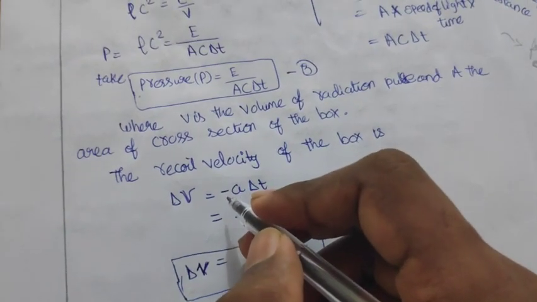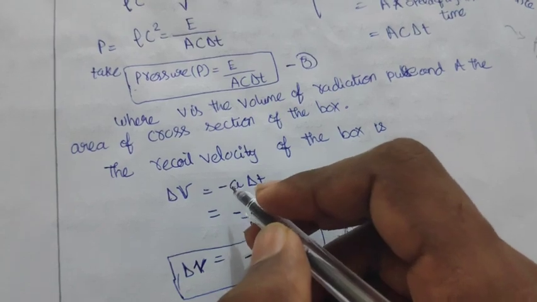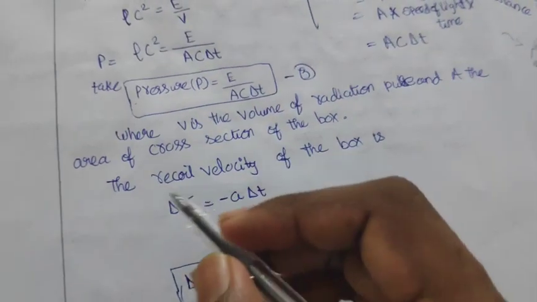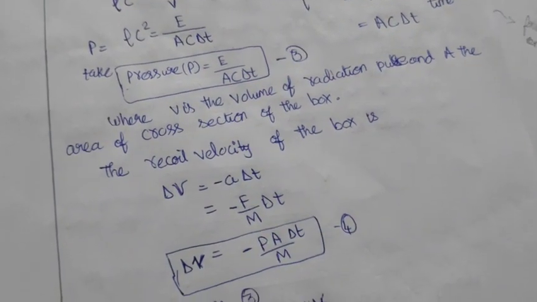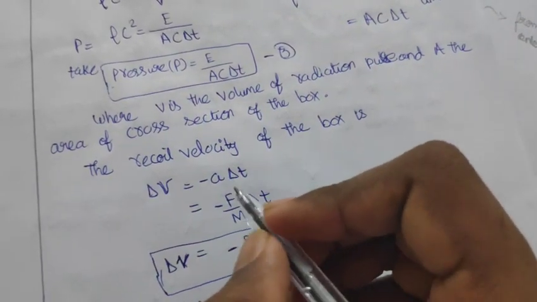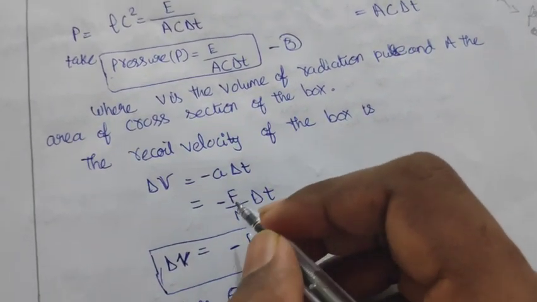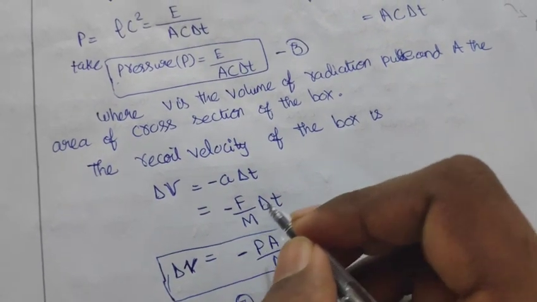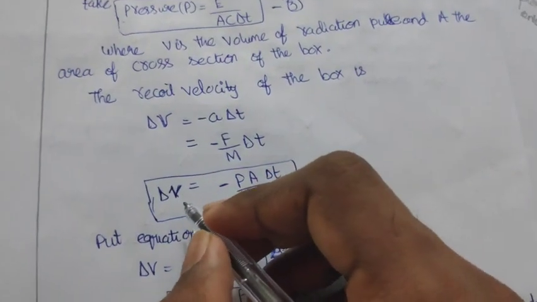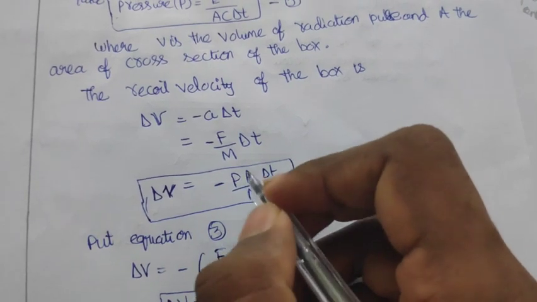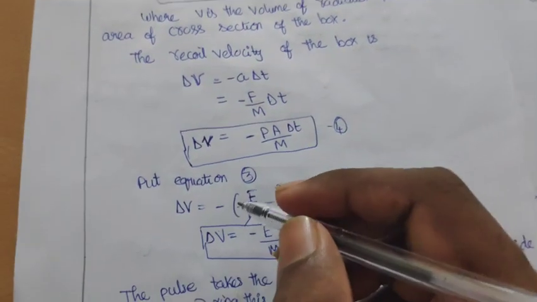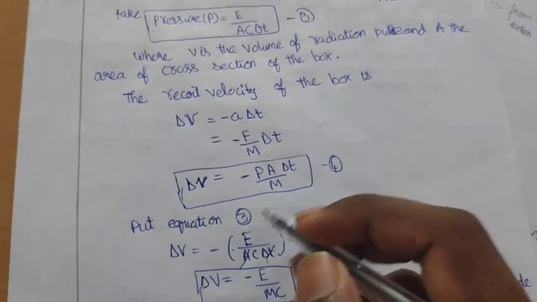We put this negative sign to denote that the box is moving in the opposite direction. The acceleration a can be written as F by M, force by mass. So the recoiling velocity equals minus P A del t by M. Put equation 3 in 4.